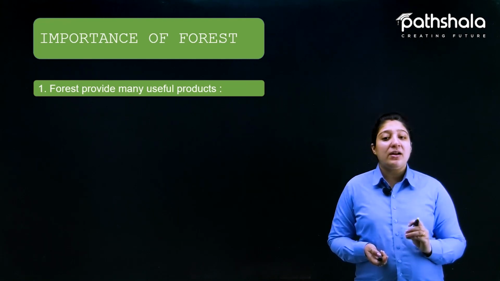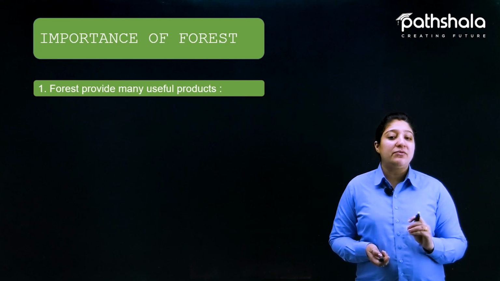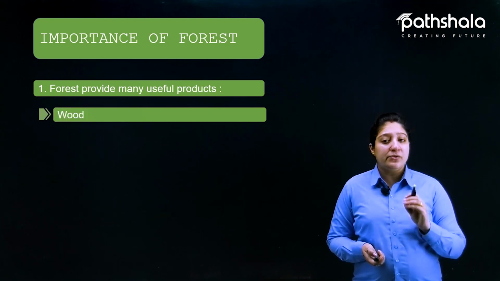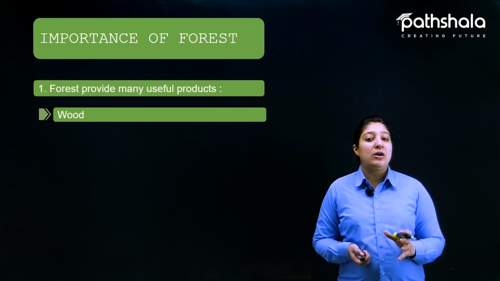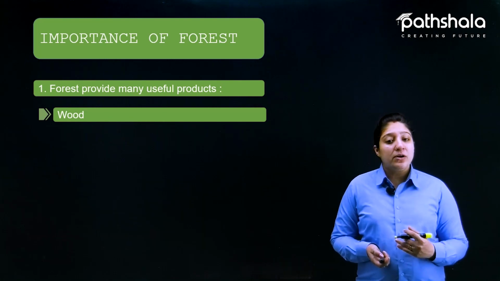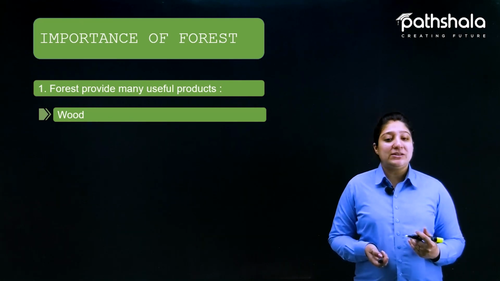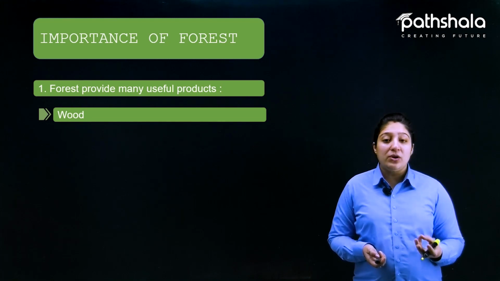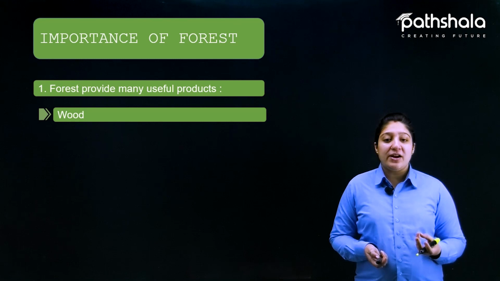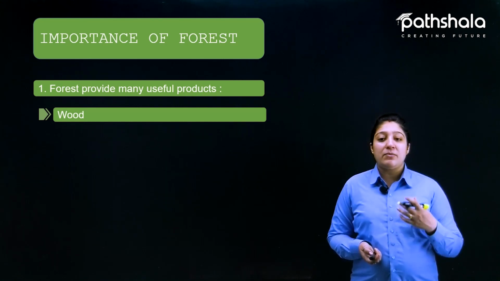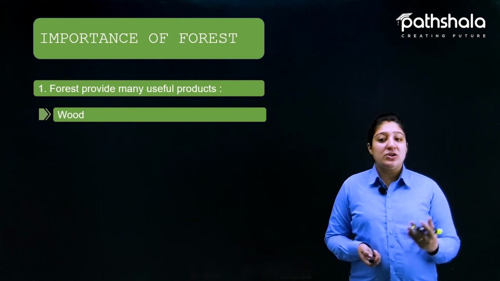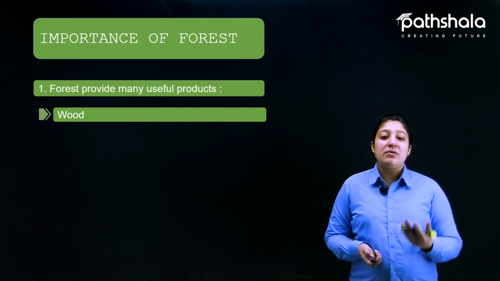Now, what are the different kinds of products that are provided by the forest to us? First of all, wood. We know that wood is a very important byproduct provided by the trees in the forest. This wood is used for many purposes, like in the making of charcoal, right? In the making of coal, in the manufacturing of paper, and after that in the manufacturing of furniture also, like many types of furniture are manufactured with wood, right?